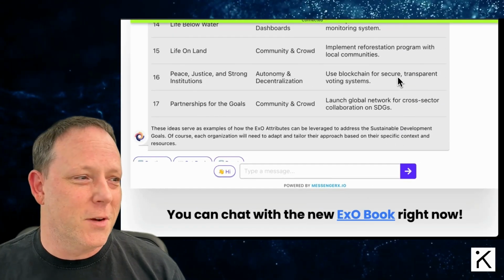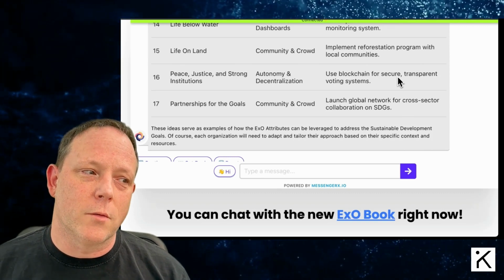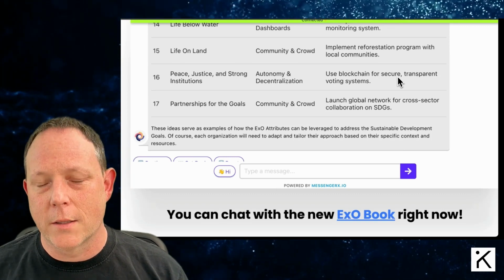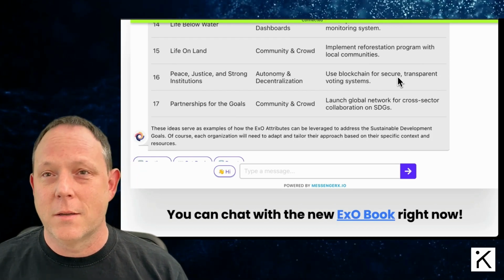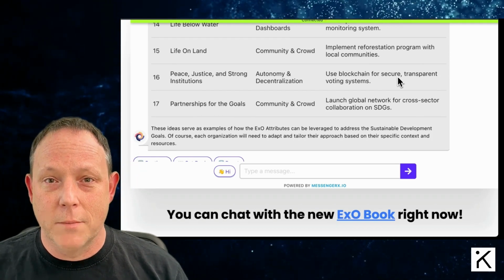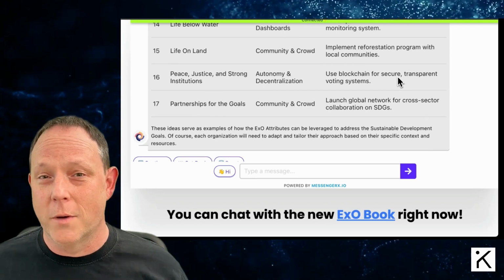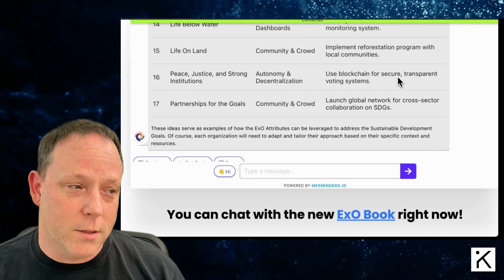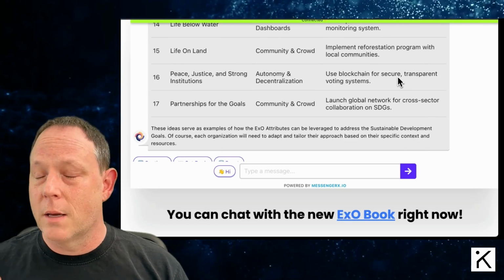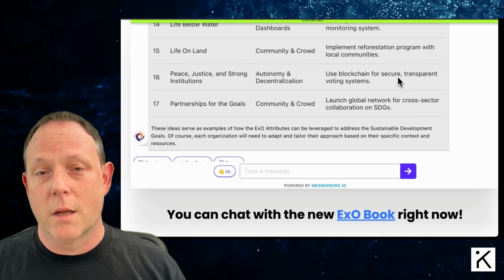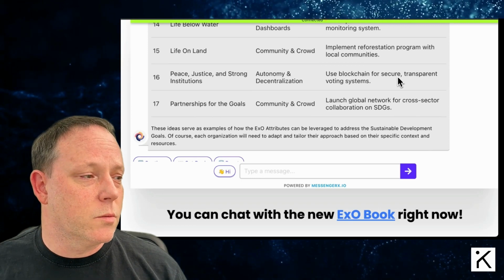I want to point out this very last one: launch a global network for cross-sector collaboration on SDGs. This is an idea that actually came out of a recent project that we did. It's not in the bot, it's not on the internet, no one knows that. And I was very surprised to see it so clearly stated here, because this was an idea that came out of the collective work of dozens and dozens of people, and it was really incredible.